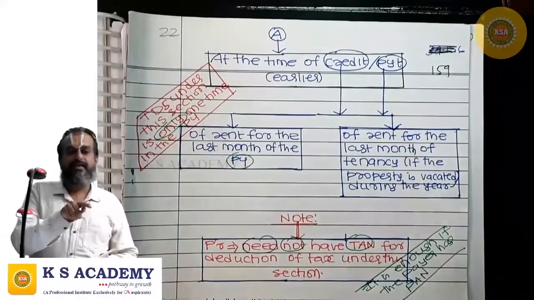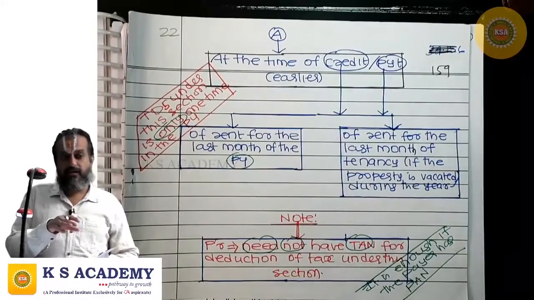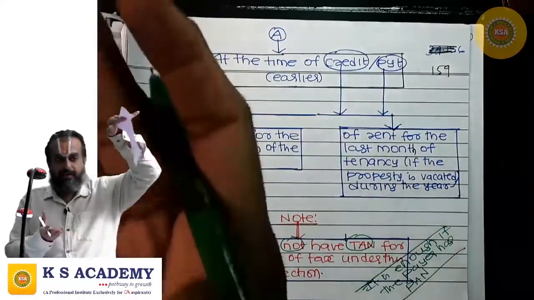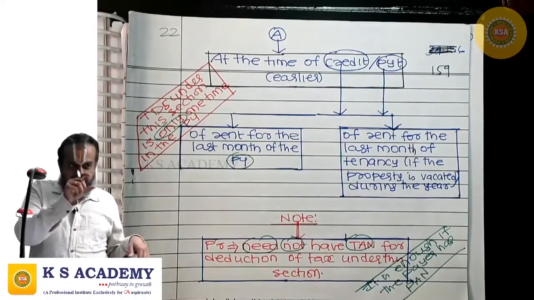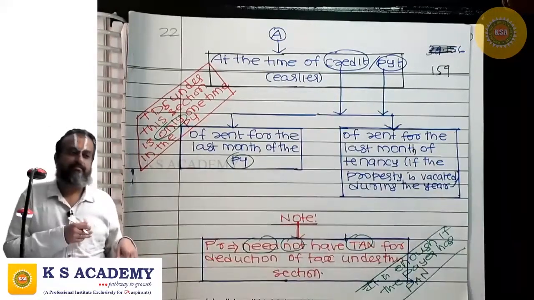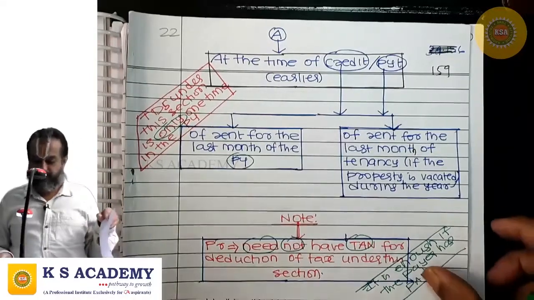See, the TDS rate we don't apply only on the last month rent. The TDS rate is applied on the aggregate amount of rent paid or credited during the previous year. But the TDS is withheld out of the last month rent. Deduction is only once in the previous year.